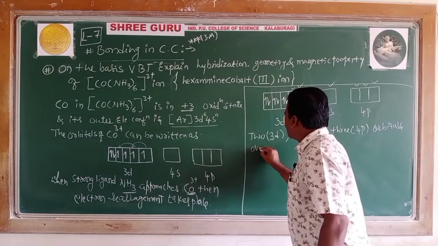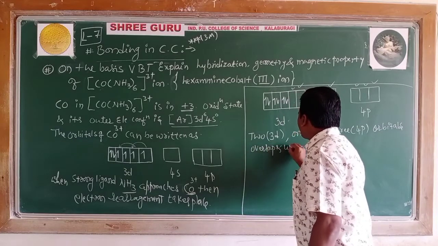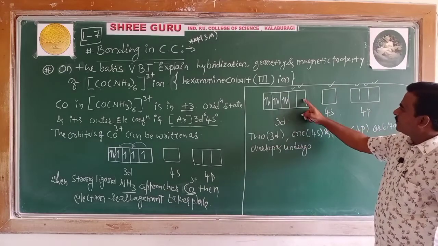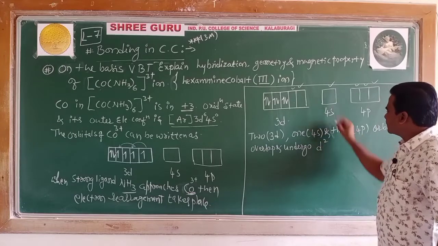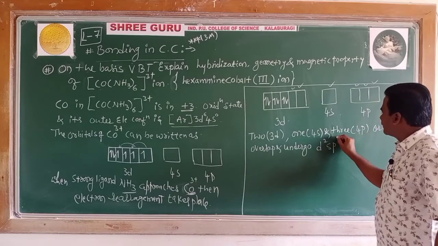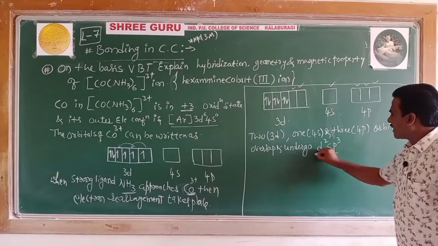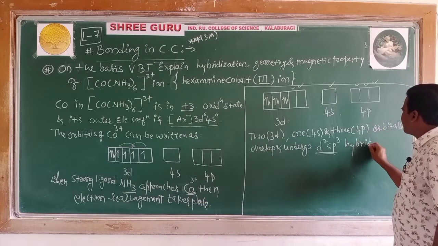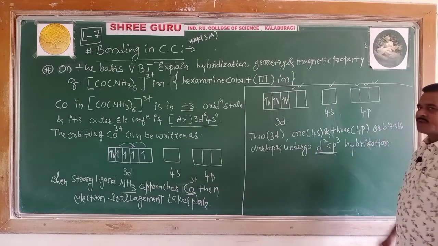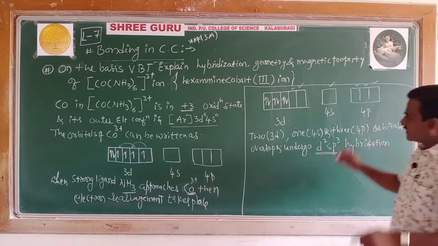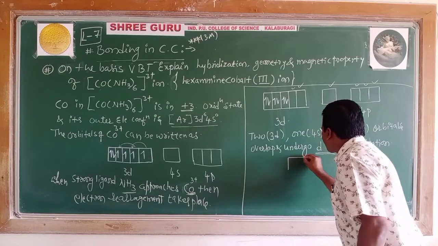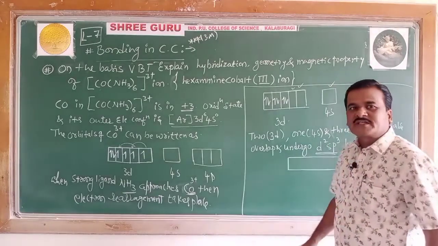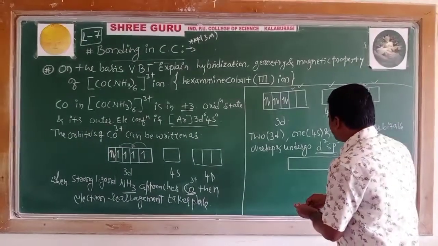The orbitals overlap and undergo d2sp3 hybridization, forming the six d2sp3 hybrid orbitals.